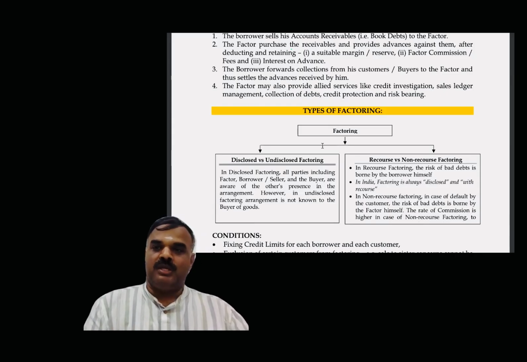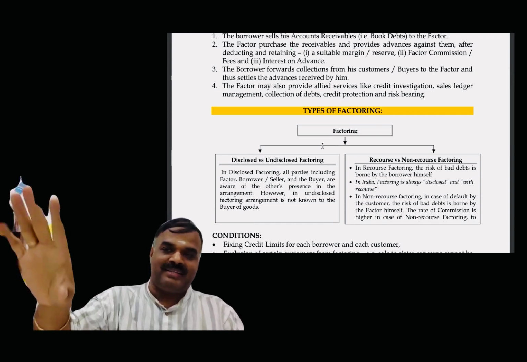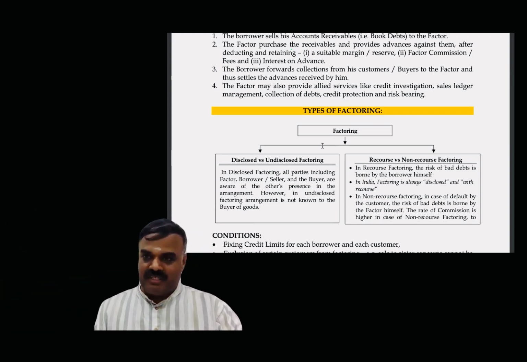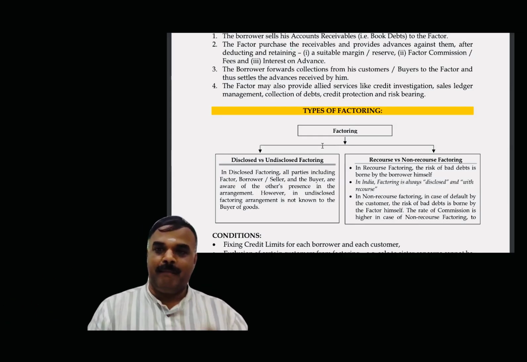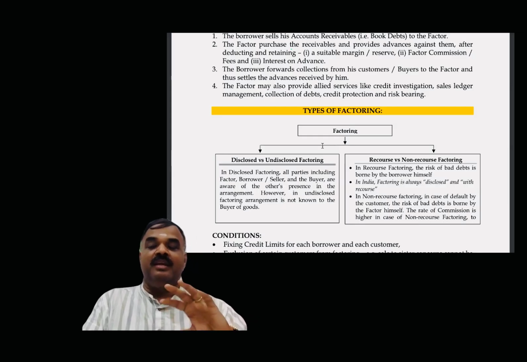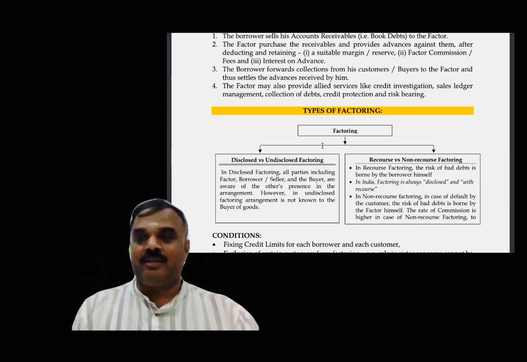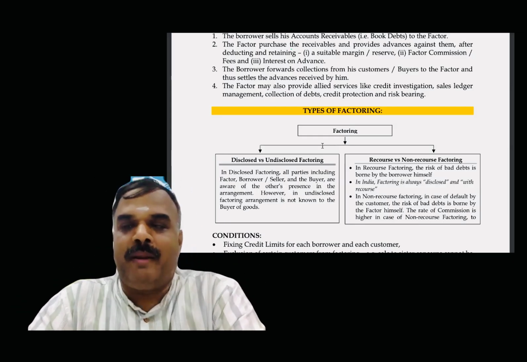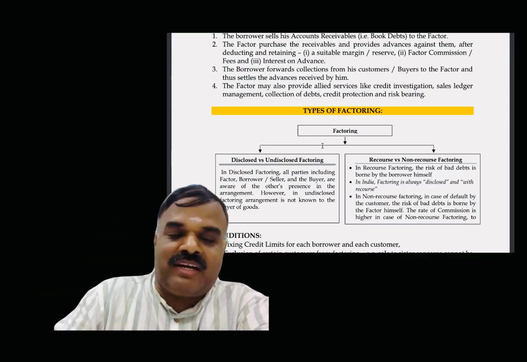Recourse and non-recourse. I have given bills receivable to the factor, out of which I borrowed the money. If one of the debtors becomes insolvent, then I have to settle all the money. I have to settle the liability. The primary responsibility is with me to repay the money, then it is called recourse factoring. If not, then it is called non-recourse factoring. I am not going to settle, so it is called non-recourse factoring. In India, only recourse factoring is permitted. Therefore, in India, only disclosed factoring and recourse factoring are permitted.